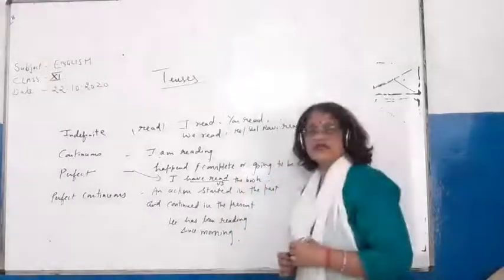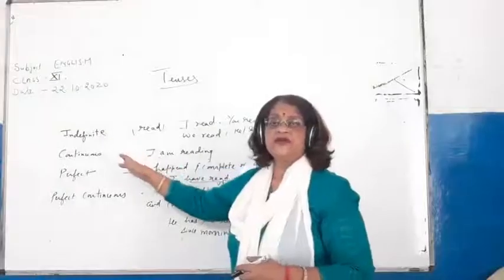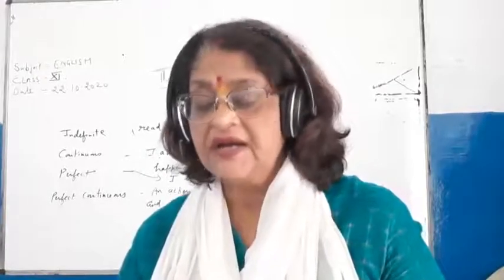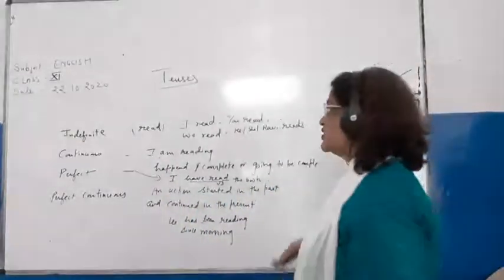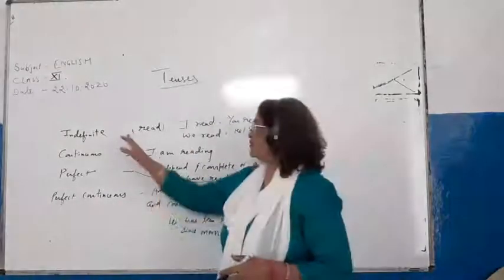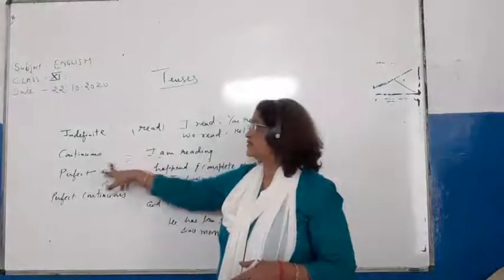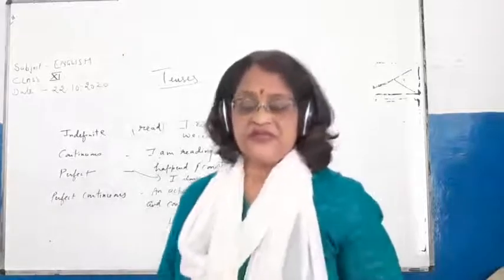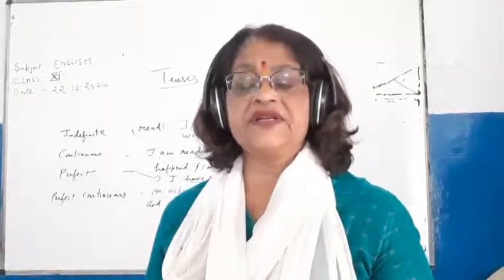Here I have taken all four degrees of completeness of an action. So what is tense? The form of verb which shows the time of an action. How is the time of an action shown? It is a work done in the present time, past time or future time. And its degree of completeness: that work is completed or is still going on. This is shown by indefinite tense, continuous tense, perfect tense and perfect continuous tense. So now the definition of tense is clear to you.